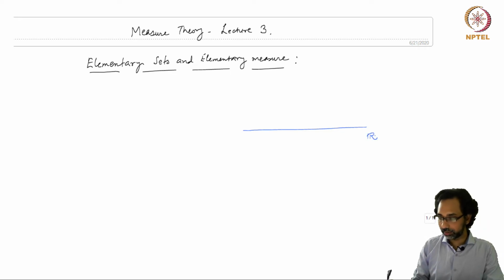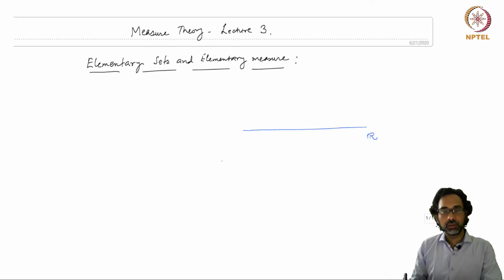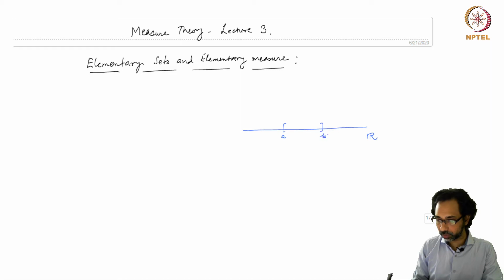For the real line R, let's consider those subsets of R from which we can easily determine what should be the length of such a subset, and the easiest such subset that one can think of is in fact the interval from A to B, let's say. So of course we know that the length of the interval is B minus A.